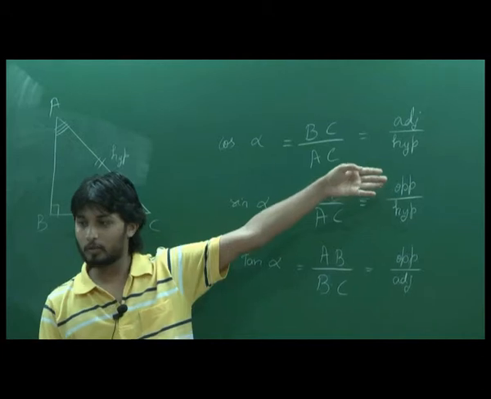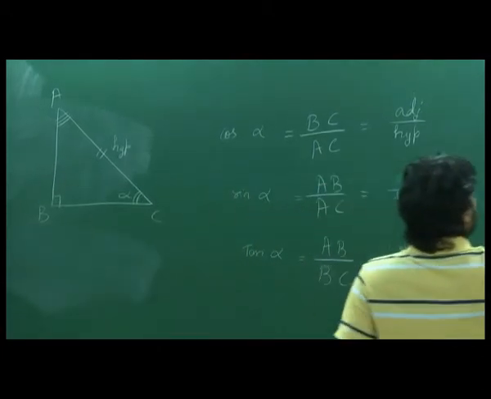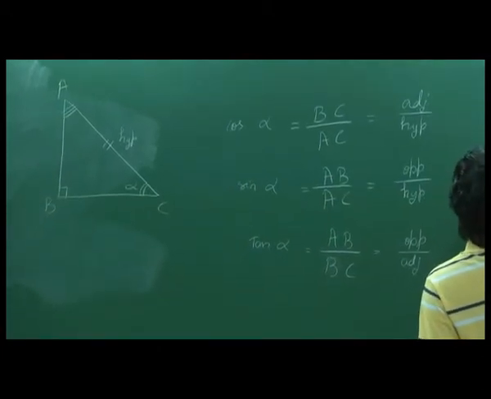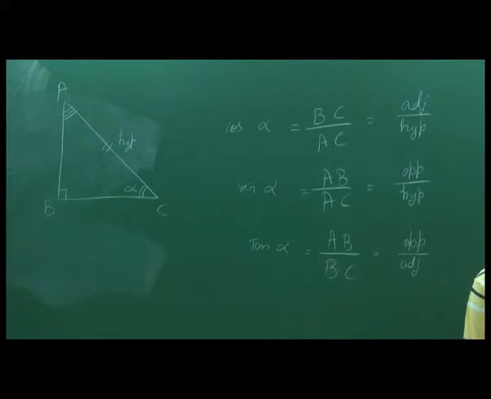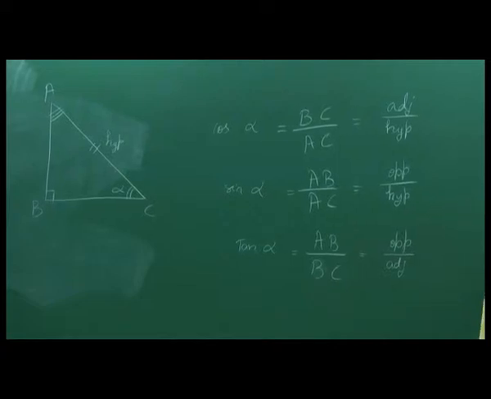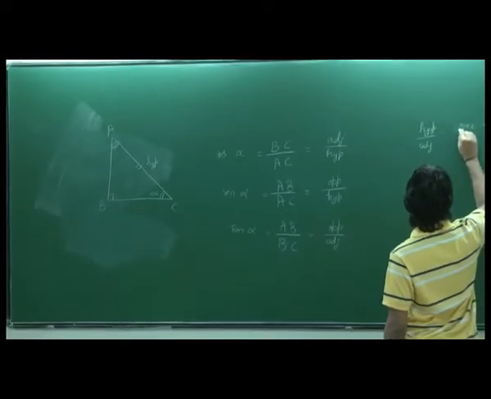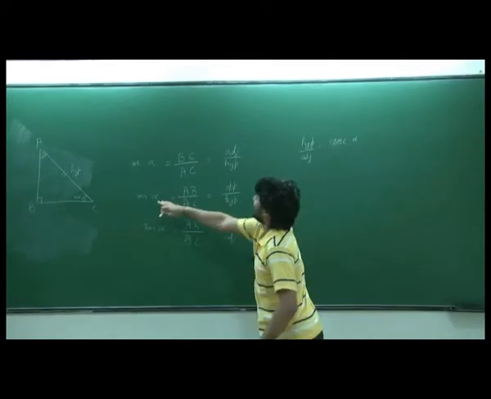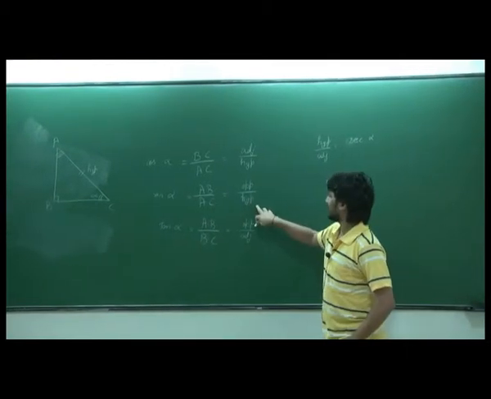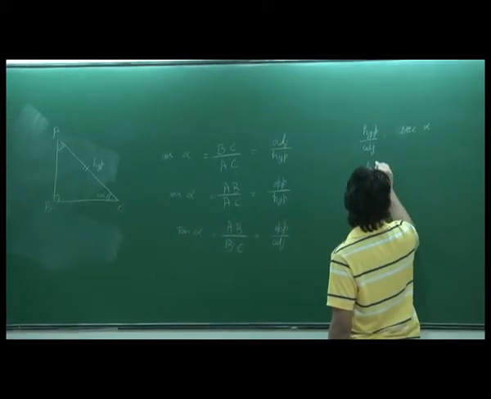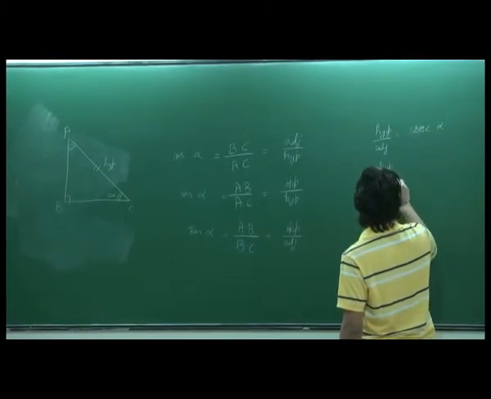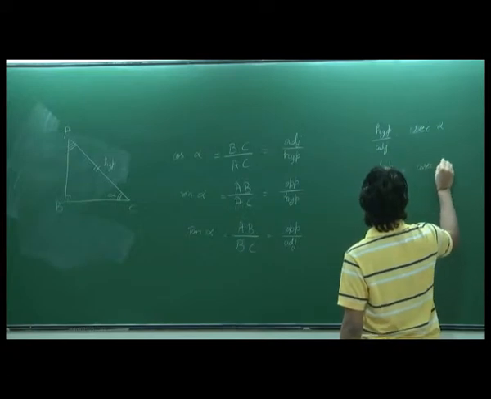That would be hypotenuse by adjacent. So if I take hypotenuse by adjacent, I'll call it, say, secant alpha. Sorry, right, you are smarter than me. Okay, so sine alpha is opposite by hypotenuse, and if I take its reciprocal, it becomes hypotenuse by opposite. Let's call it cosecant alpha.